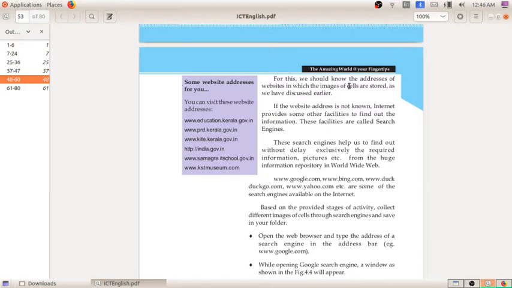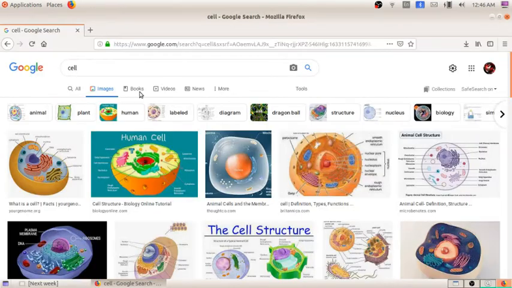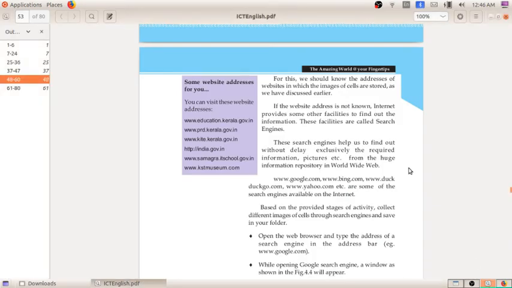Or we can search by using the topic. That means if I need images related to the topic cell, I search in Google like cell. So I got the different images related to the cell. In this way, if I have a particular website address, I can type it there and you will be getting a lot of images related to that. These search engines